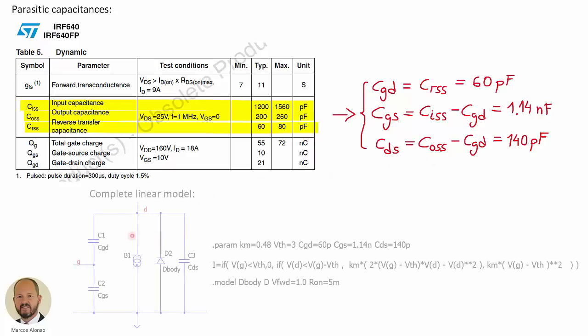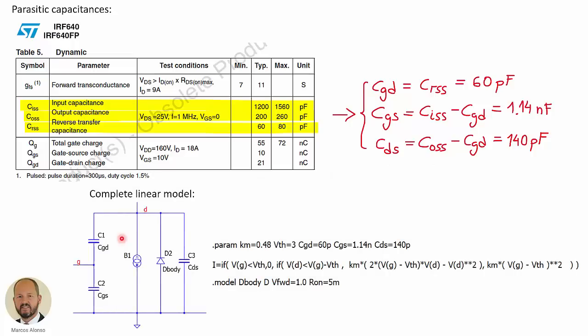So with this, we have completed our linear model of the MOSFET. So this is the complete schematic, and here we have the parameters of the transistor. This is the definition, as we have seen, of the current source, and this is the model that we are using for the body diode.